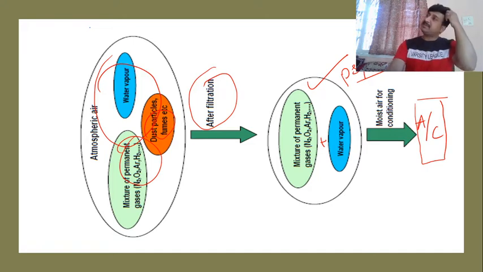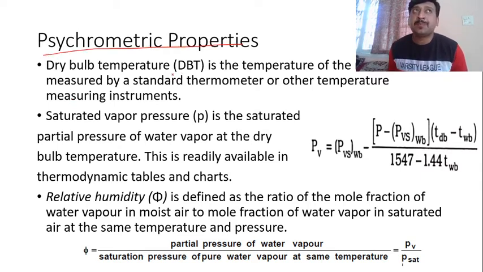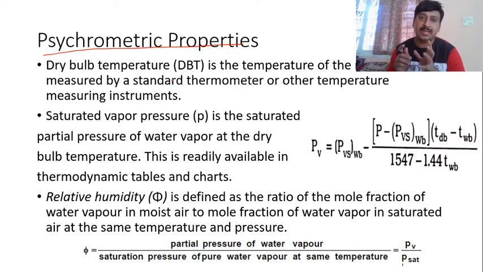Okay, with that basic definition, let's move on to the psychrometric properties. What are the psychrometric properties? You might have studied temperature, pressure, volume, all those kinds of things. So what is a psychrometric property? Here we are talking about some 5 to 6 properties which we use for the measurement of moist air, the condition of the moist air, how it is.